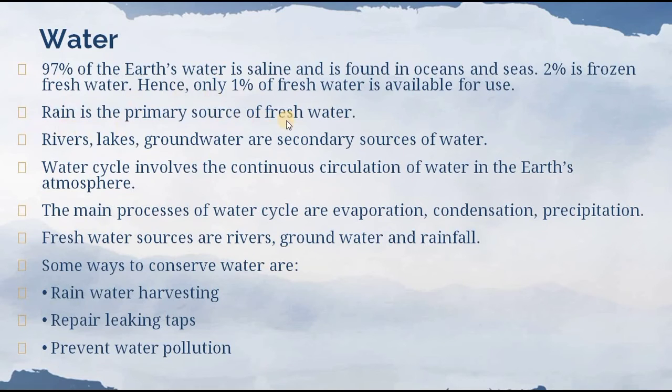Rain is a primary source of fresh water, students. Rivers, lakes, groundwater are the secondary source of fresh water. About the water cycle, we have learned in our previous classes also. So water cycle involves the continuous circulation of water in the Earth's atmosphere. The main processes of water cycle are evaporation, condensation, precipitation. Fresh water sources are river, groundwater and rainfall.